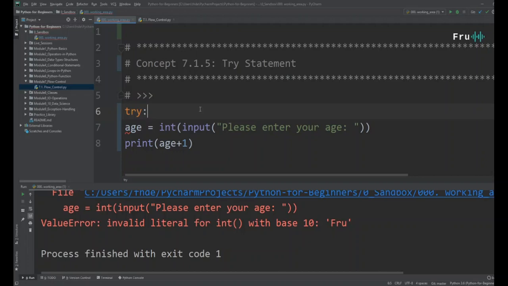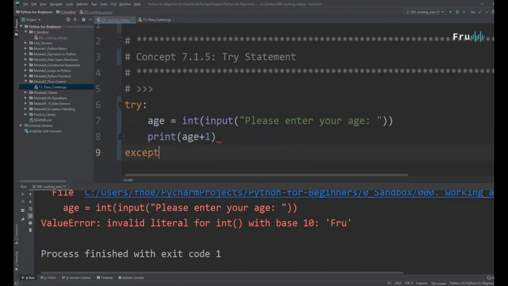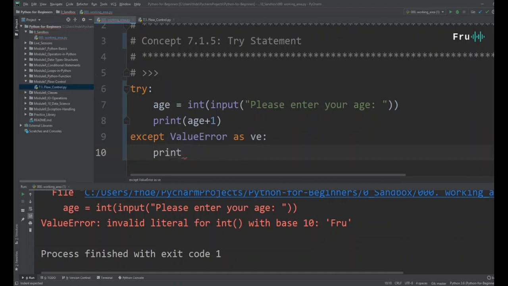To try something, you simply use a try statement and put everything in a block. Whatever you put in the block is going to be tried. Now, if there are exceptions, then we can capture those exceptions as VE. Then what I'll do here is simply print something on the screen that says, please be serious, because once you give things to users, they like to be silly with it. So let's just remind them to be serious. We need numbers, not names. We sometimes have to remind our users that we need numbers, not names.